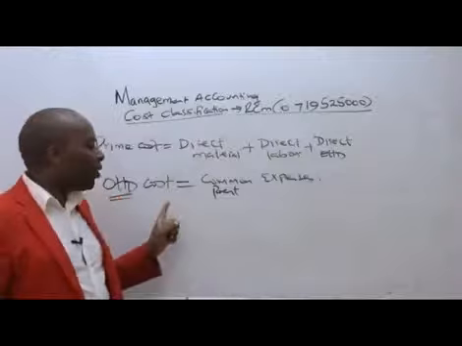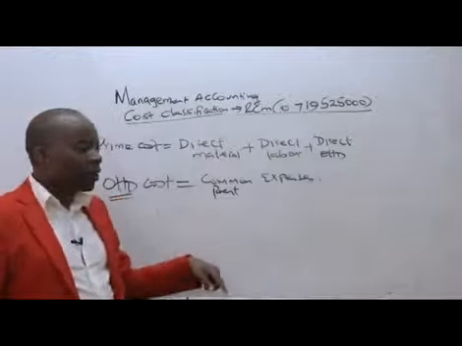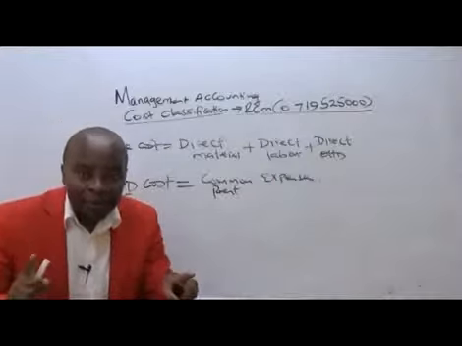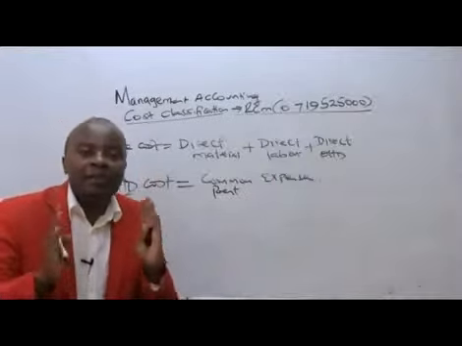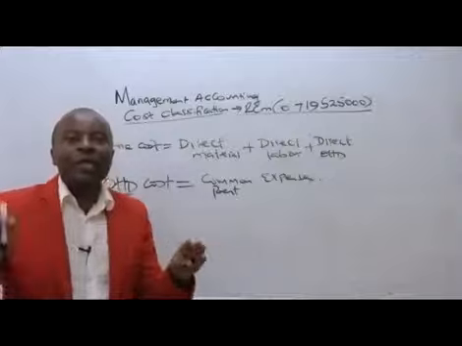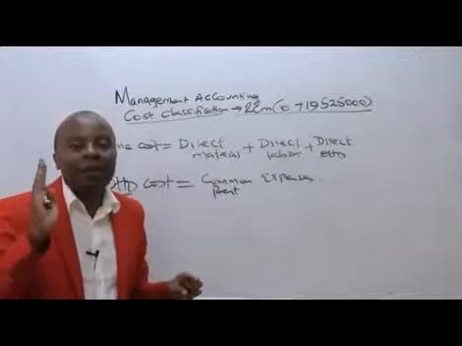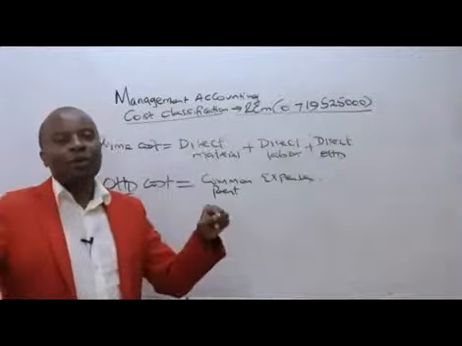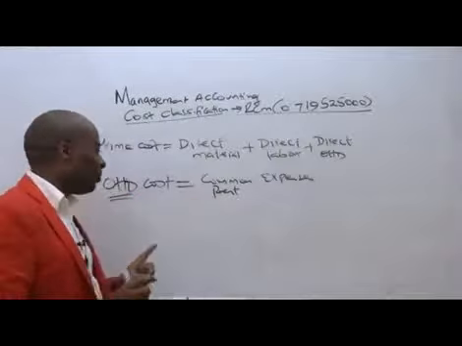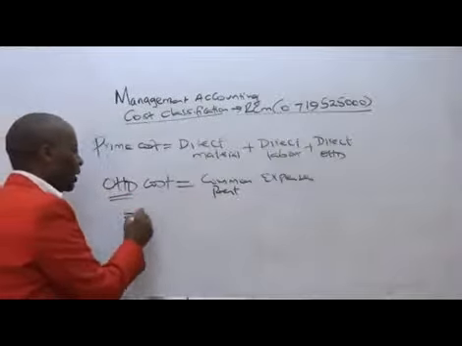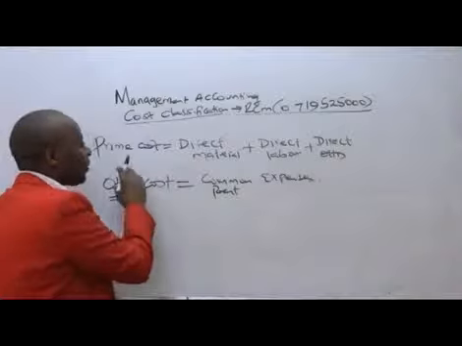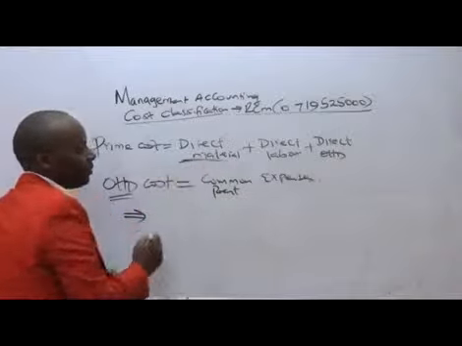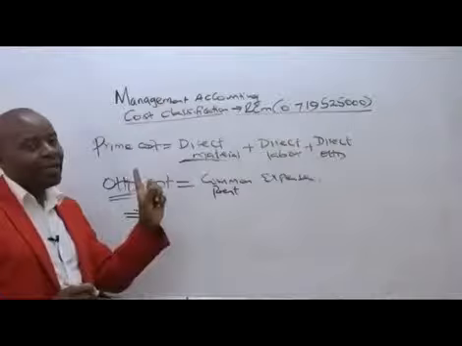At the end of the day, we shall be seeing that these overheads, for pricing purposes, must be apportioned to the units that are benefiting directly, so that we'll be able to establish what we call cost per unit. But most importantly, we said prime cost is material, labor, and any direct overhead.